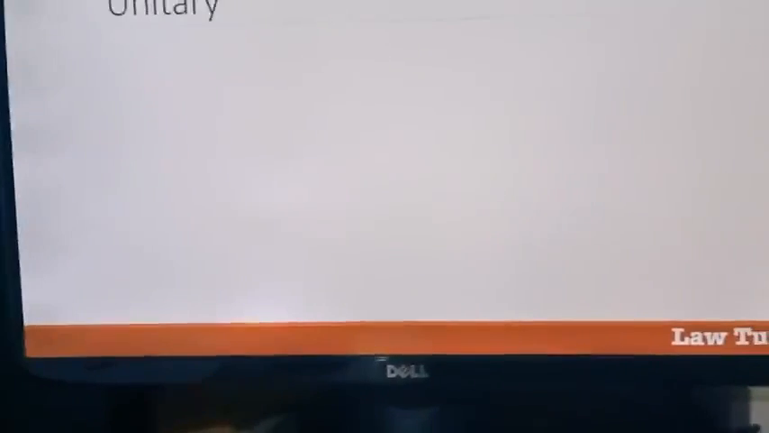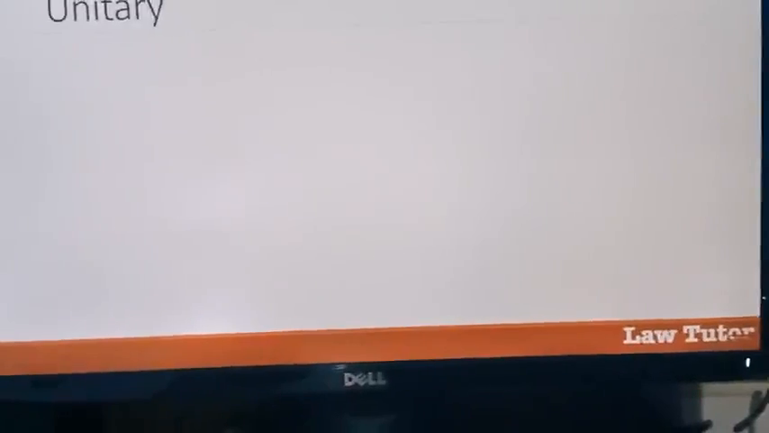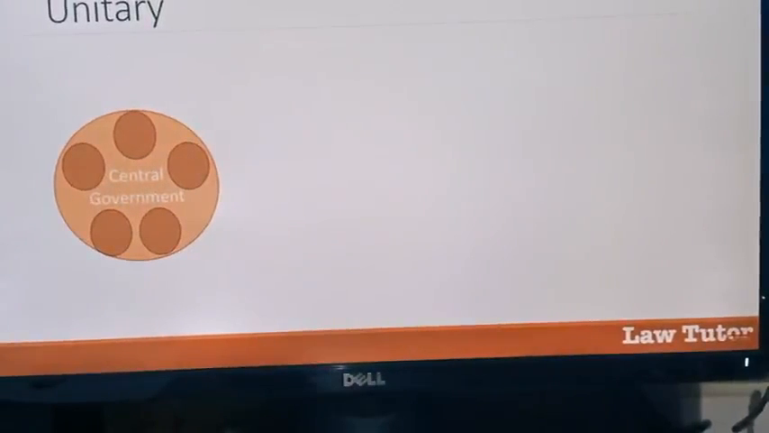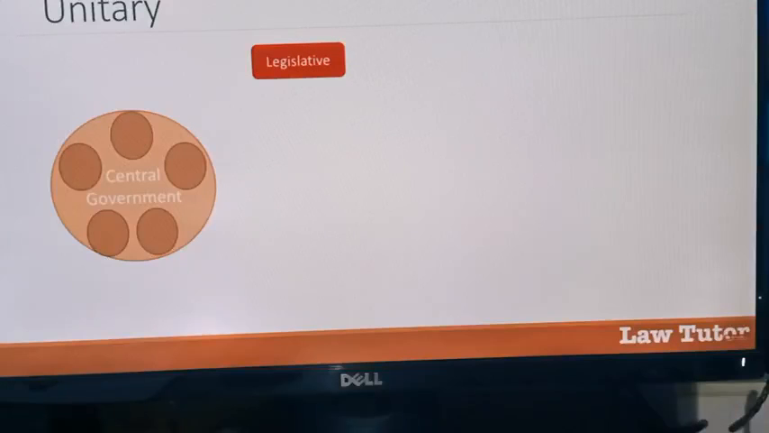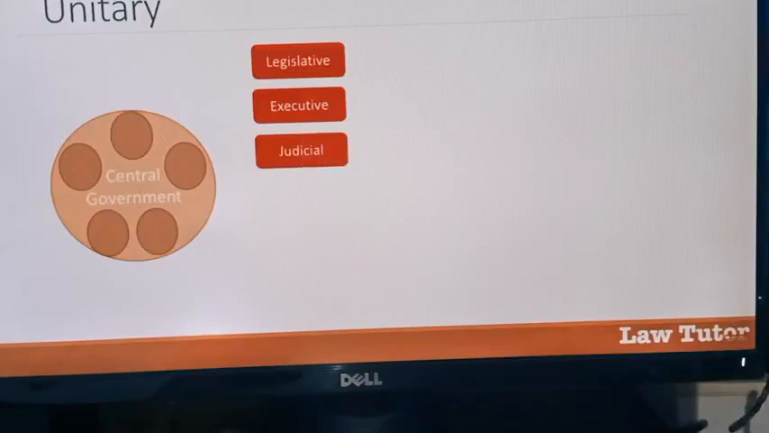Let's first have a look at the unitary structure of the government. In a unitary system, the power is centralized in a central government authority. A unitary system is governed constitutionally as one single unit with one law-making authority. The law-making authority, that is, legislature, is created by the constitution. All power in this system is top-down. The legislative power or the law-making power, the executive power or the law-implementing power, and the judicial power, that is the law interpretation power, is concentrated in the central government authority.